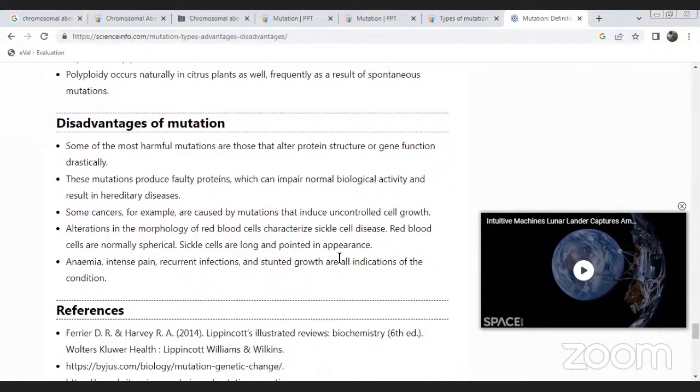What are the disadvantages of mutation? Some of the most harmful mutations are those that alter protein structure and gene function drastically.